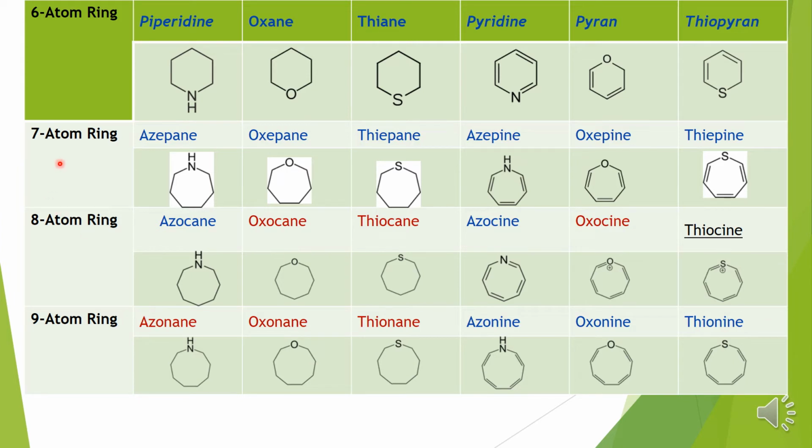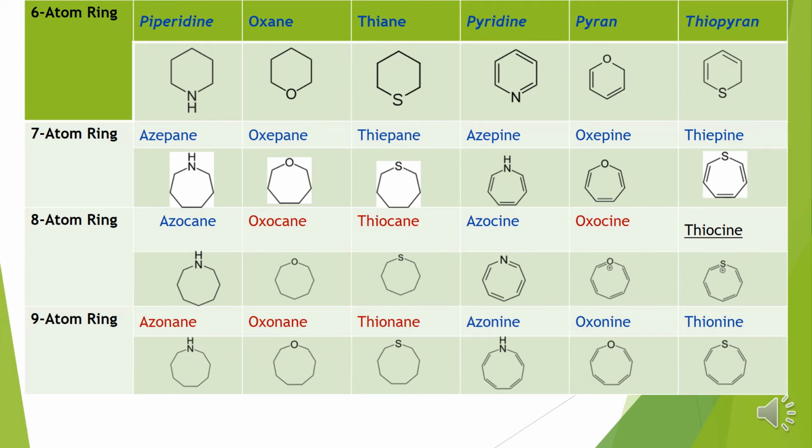Like 7-membered, 8-membered and 9-membered. So if it is a saturated compound, and the nitrogen atom is attached in the 7-membered structure, it is azepane. Then if it is oxygen, oxepane, thiepane, and again in the unsaturated compounds it is azepine. These structures you have to remember, because I'll be dealing with them for your synthesis purposes. Synthesis and certain reactions you have to study with the 7-membered rings.